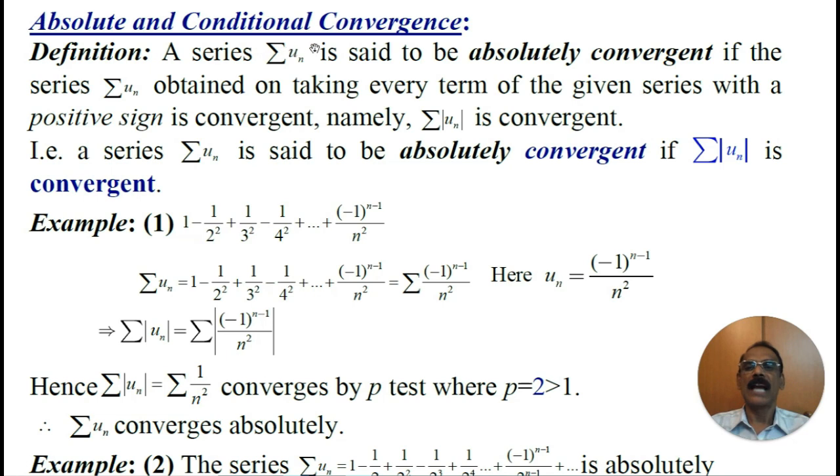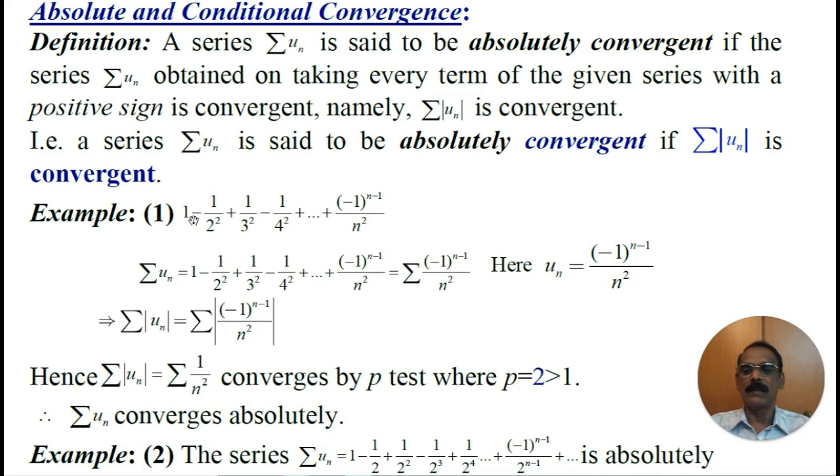Absolute and conditional convergence. A series Σ Un is said to be absolutely convergent if the series Σ|Un|, obtained on taking every term of the series with a positive sign, is convergent. Namely, the series modulus of Un is convergent. In short, we say that a series Σ Un is said to be absolutely convergent if the series Σ|Un| is convergent. For example,